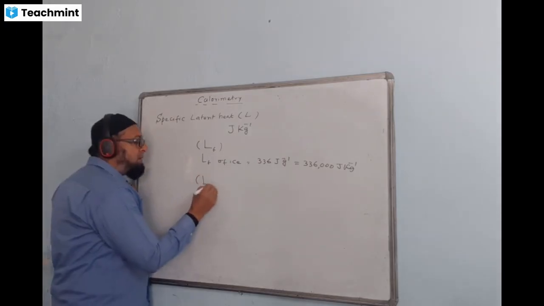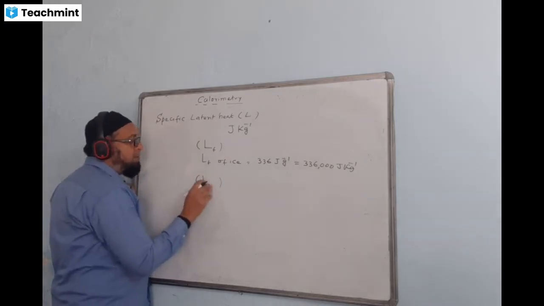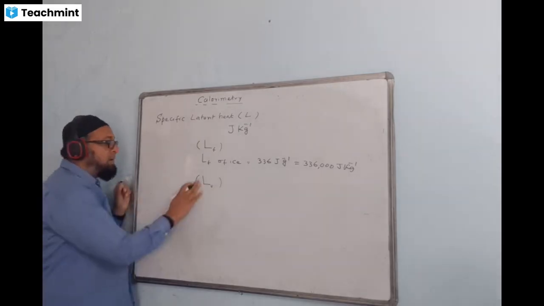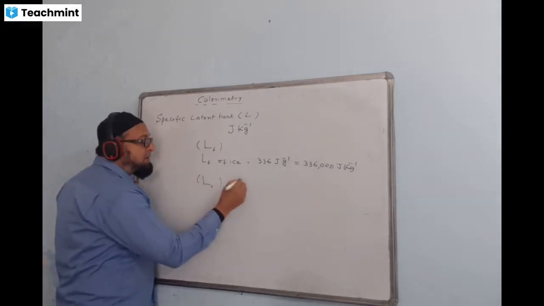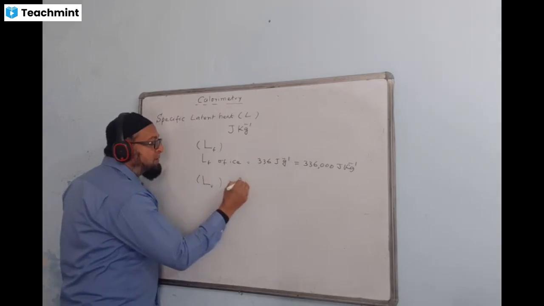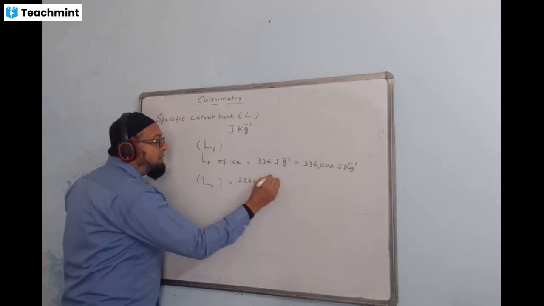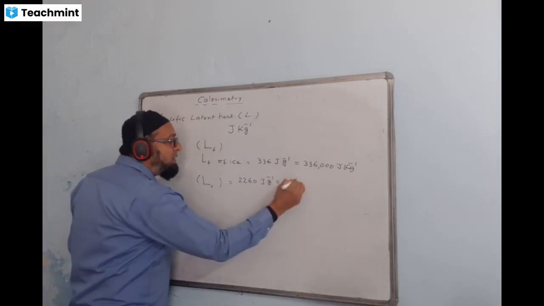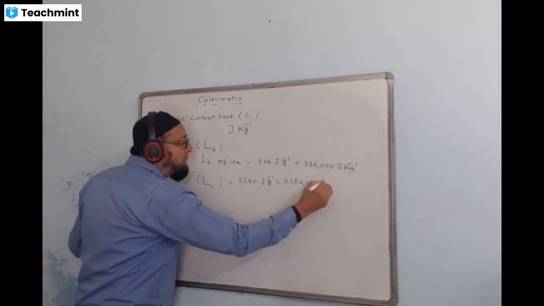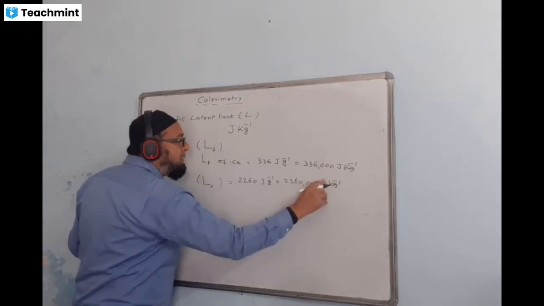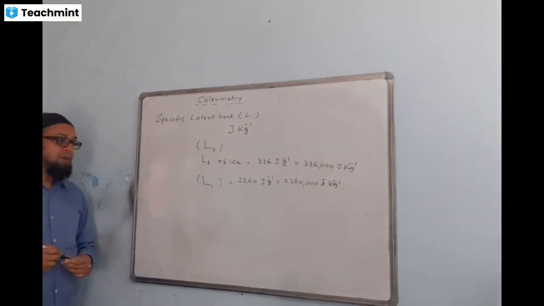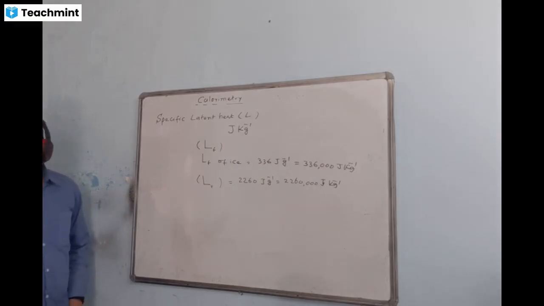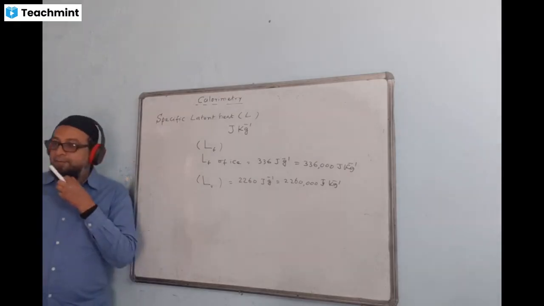Under bracket write L V. L V equal to, just write down the value: 2260 joule per gram, or in kg, 2260 times 1000 joule per kg, changing in kg, 22,60,000. Okay.